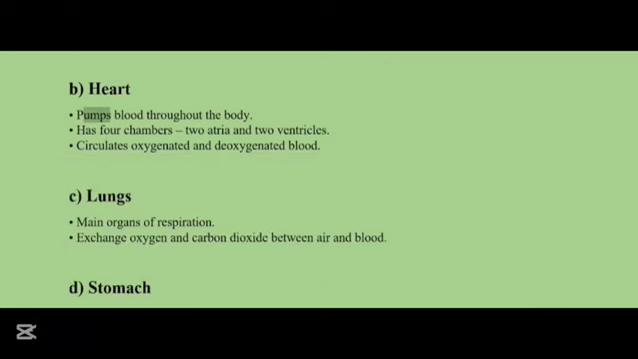The heart pumps blood throughout the body and it has four chambers, the two atria and the two ventricles. It circulates the oxygenated and deoxygenated blood. The lungs are the main organs of respiration. They exchange oxygen and carbon dioxide between the air and the blood.